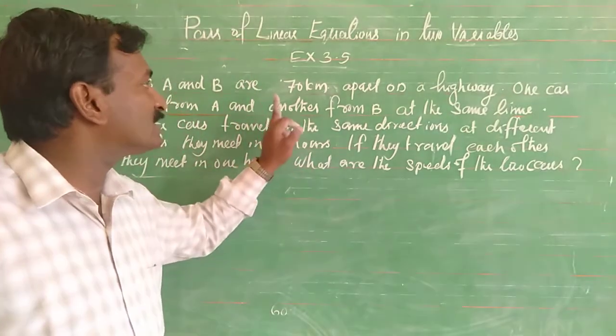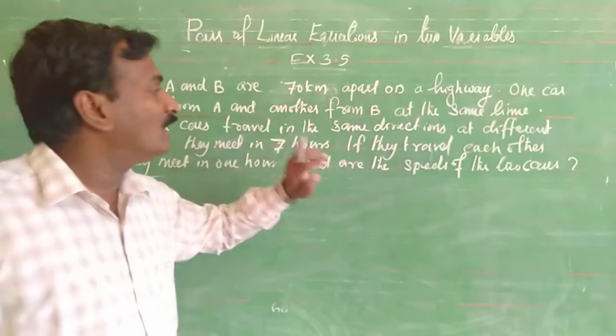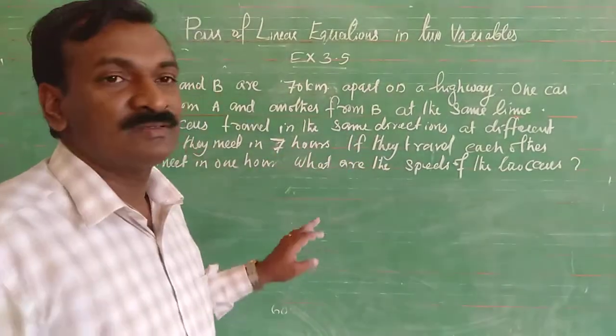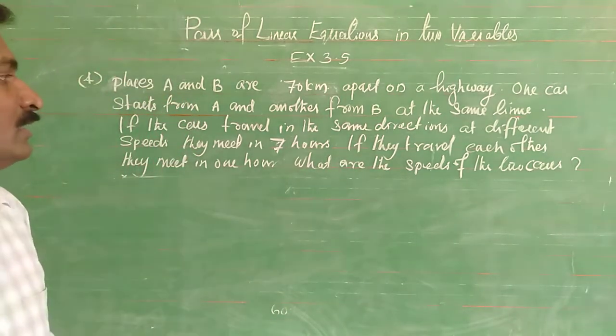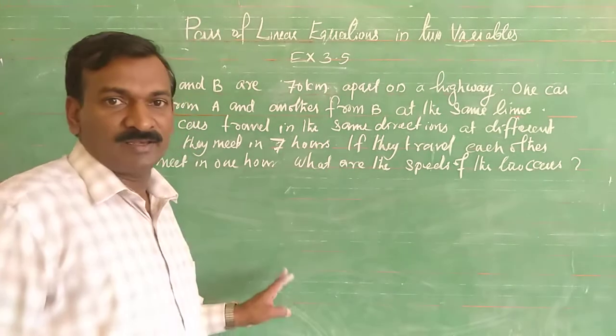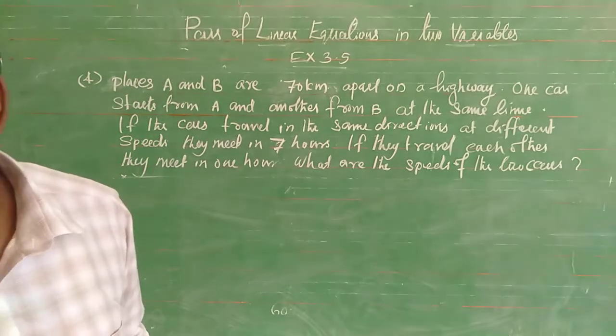Here the total distance is 70 kilometers, and it is given that they meet in 7 hours. If they travel towards each other, they meet in 1 hour. Find the speeds of the cars. Next, one more question for you, as homework.